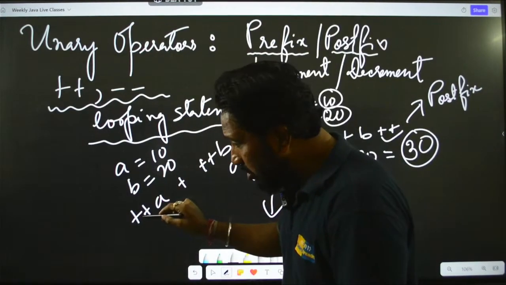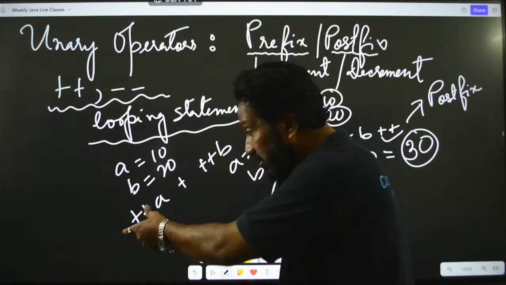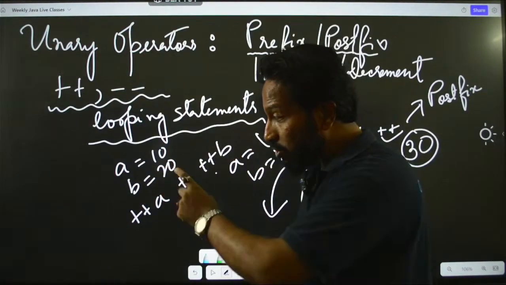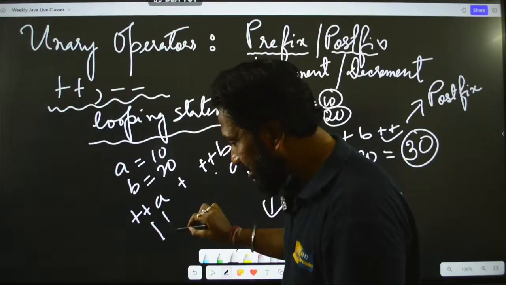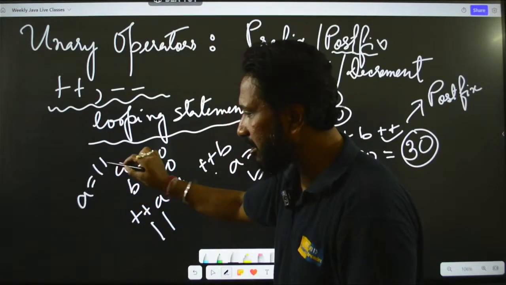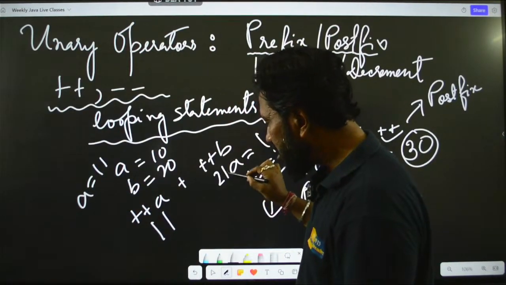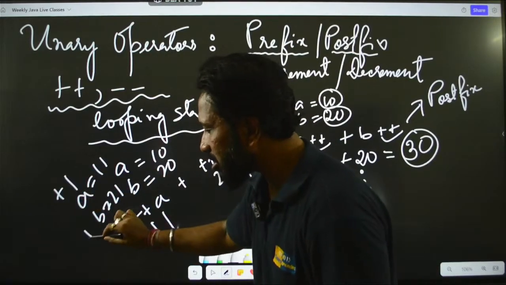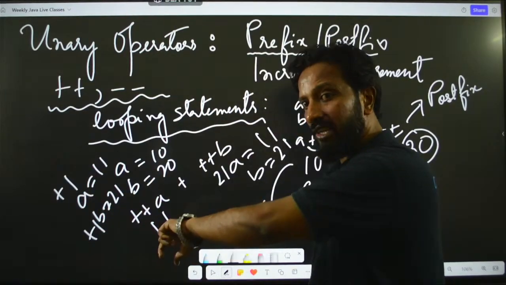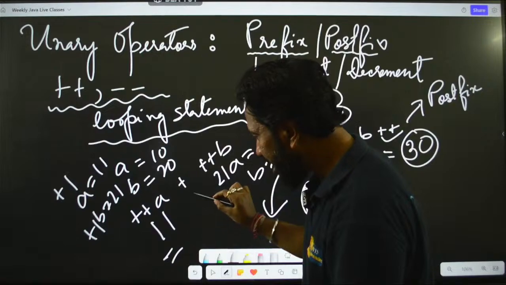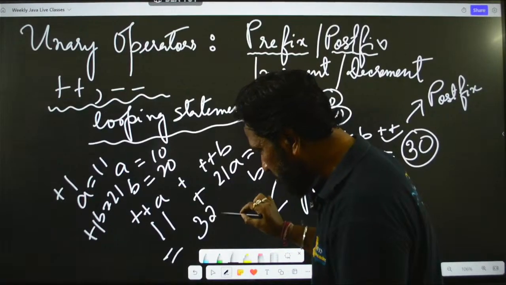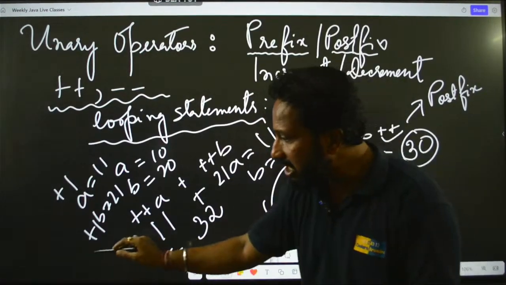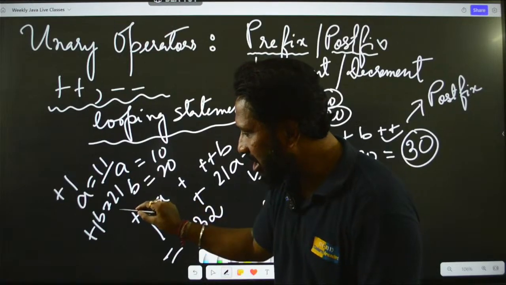Okay, so not only in the memory but also in this execution line the values will be updated. So this will become 11 and a has 11 in memory, and this will become 21. So b also has 21 in memory. So plus 1 incrementation has been done in both the variables. Okay, now finally you will get 11 plus 21 is 32, and in the next line if you print them, you will get the values a equal to 11 and b equal to 21.